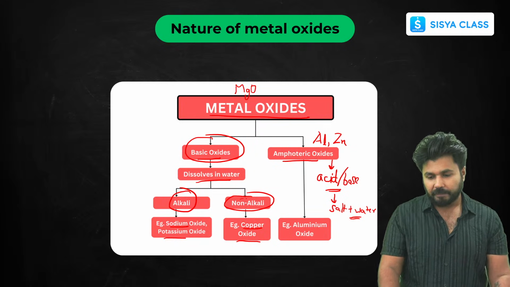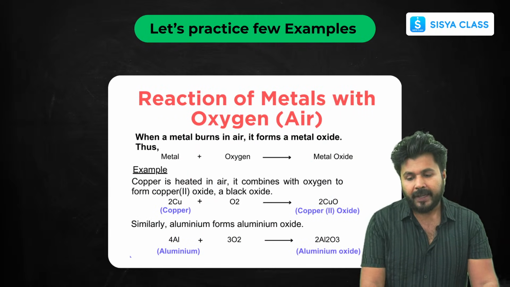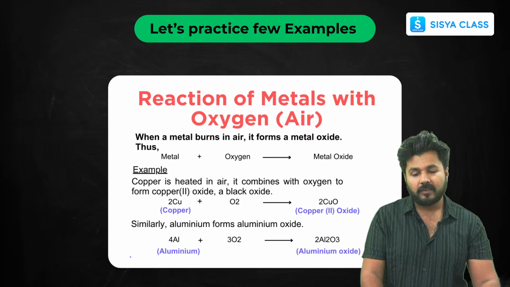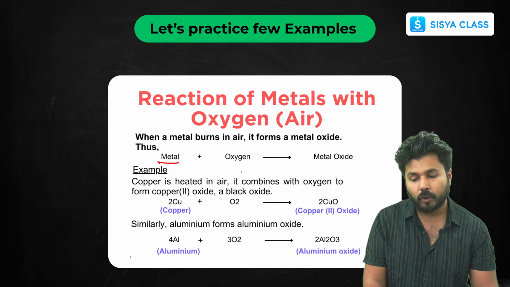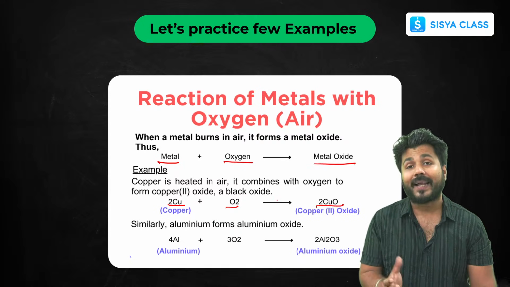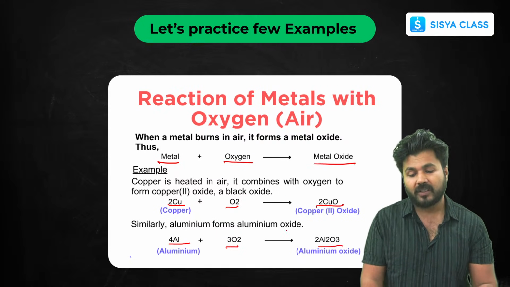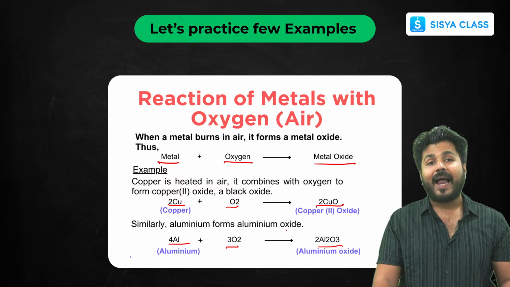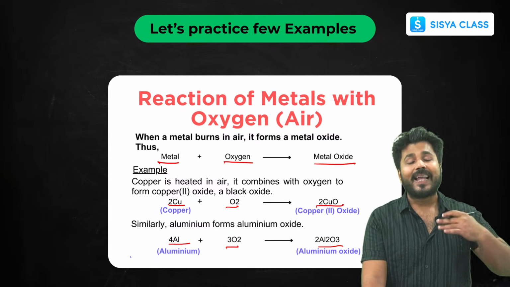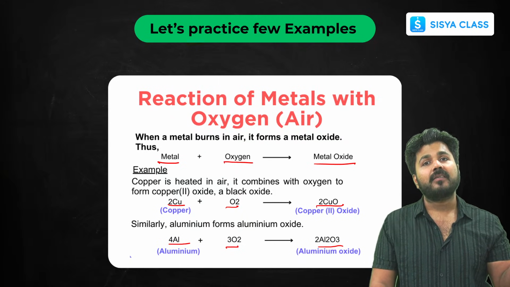Okay, now let's move on. I hope it is clear till now. Next, now these are some examples. As I have already shown you, metals react with oxygen to form metal oxides. Copper reacts with oxygen to form copper oxide, that is black in color. Aluminium reacts with oxygen to form aluminium oxide. So these are some common reactions. As you go down the reactivity series, the reaction with oxygen also slows down. The least reactive metals like silver, gold, platinum do not react with oxygen.